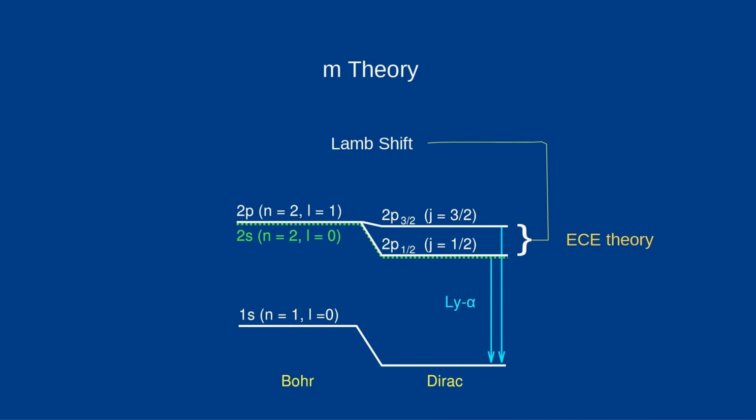In this way, the interactions of atoms with the vacuum can be easily explained. This results, for example, in an additional splitting of the spectra of hydrogen, which is known as Lamb shift. Another consequence of the M function is that movements faster than the speed of light are possible. According to the special theory of relativity, that would be impossible.